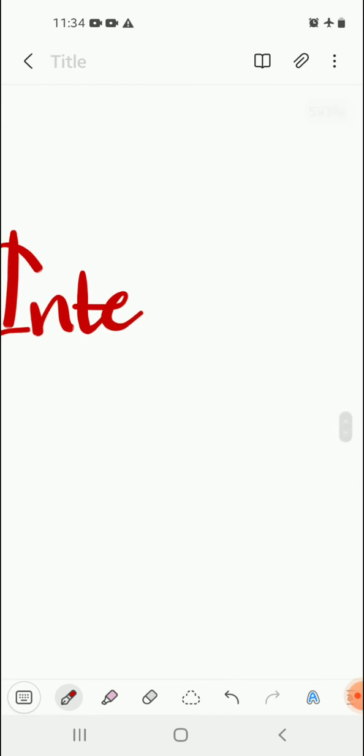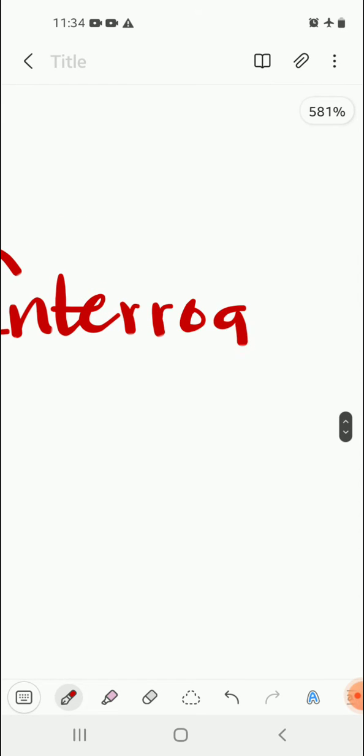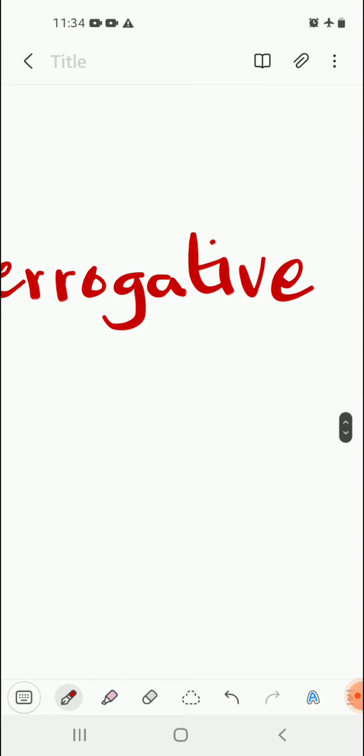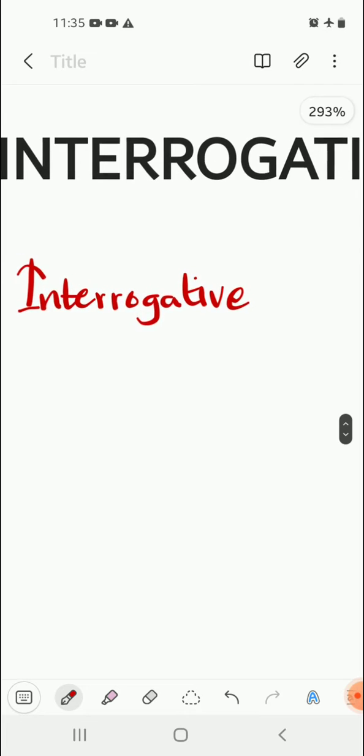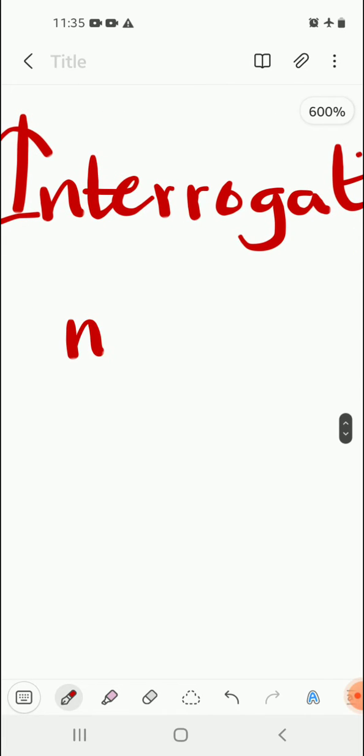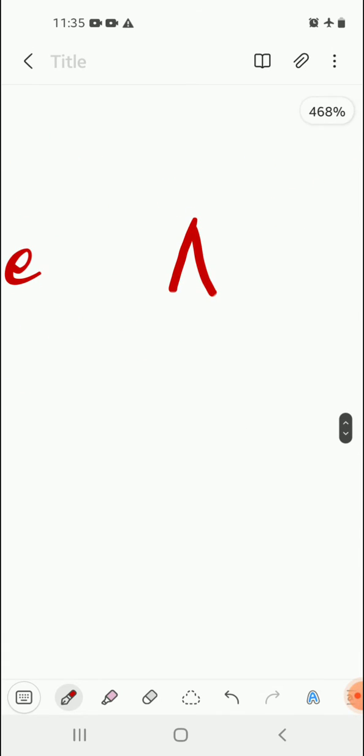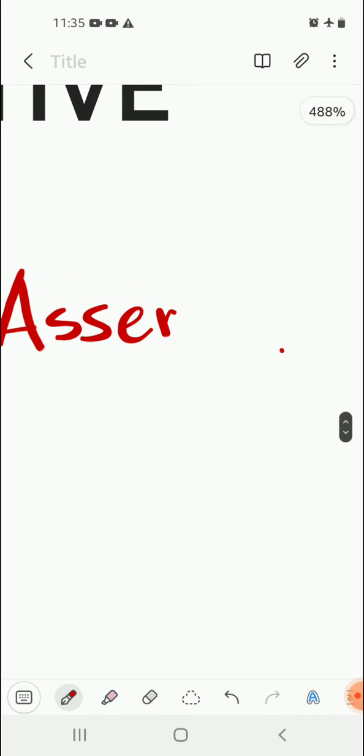If we follow a basic rule, whatever rule was followed previously, we will use the reverse of that rule. So if the interrogative sentence is negative, that is, if the sentence has words like no, not, then when we change it to an assertive sentence, these words will not be present.